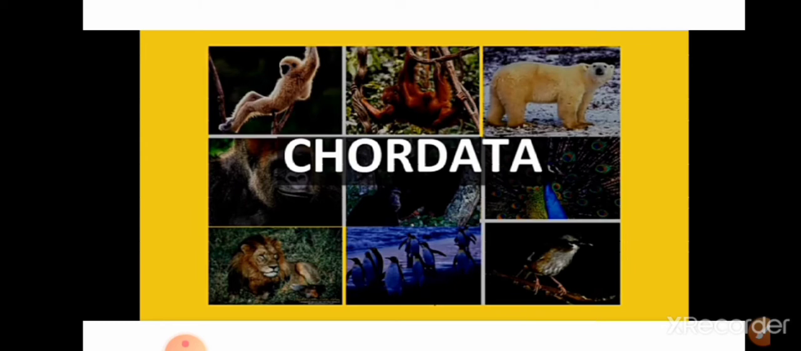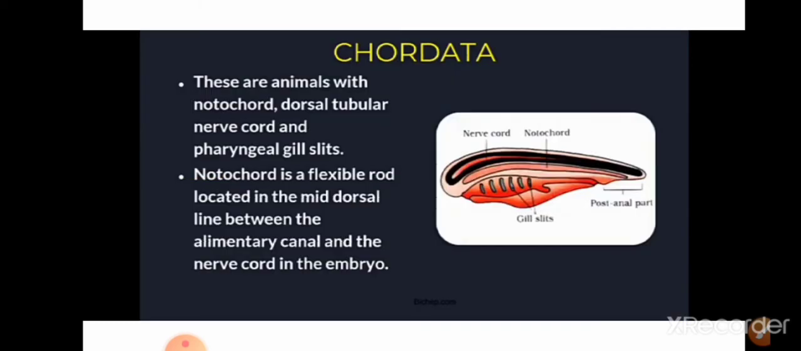We know about fishes, amphibians, reptiles, birds and mammals, right? But after invertebrates, fishes did not suddenly evolve. So there were intermediate animals between the two. So let's discuss the general characters of phylum Chordata.